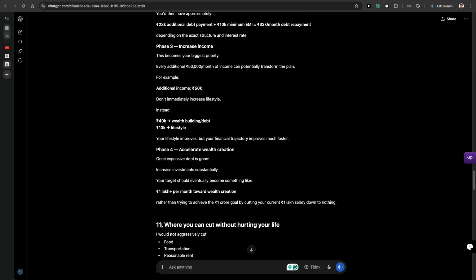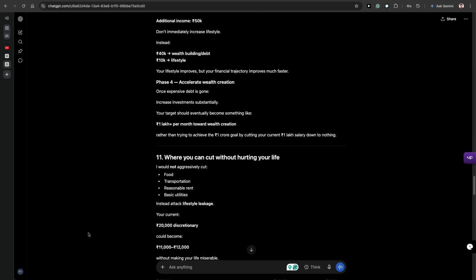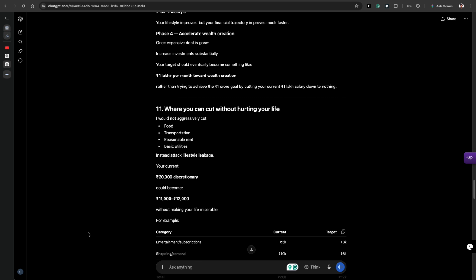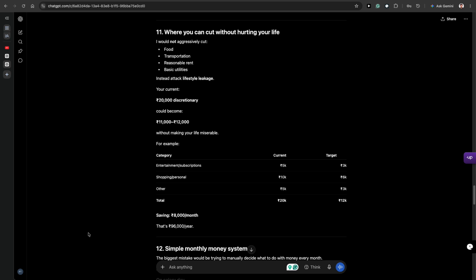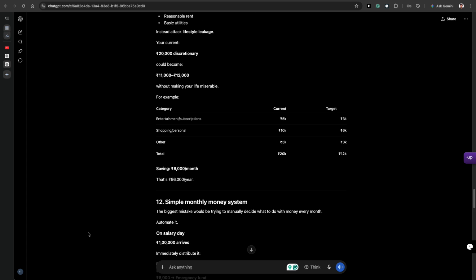Then there is phase 4, accelerate wealth creation. Once expensive debt is gone, increase investment substantially. Your target should eventually become something like 1 lakh per month towards wealth creation, rather than trying to achieve the 1 crore goal by cutting your current 1 lakh salary down to nothing. Cut only when it doesn't hurt your life. I would not aggressively cut food, transportation, reasonable rent, and basic utilities. Instead, attack lifestyle leakage.